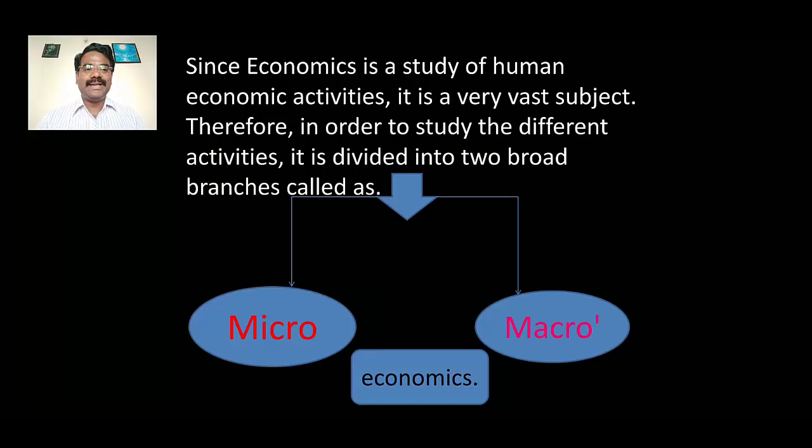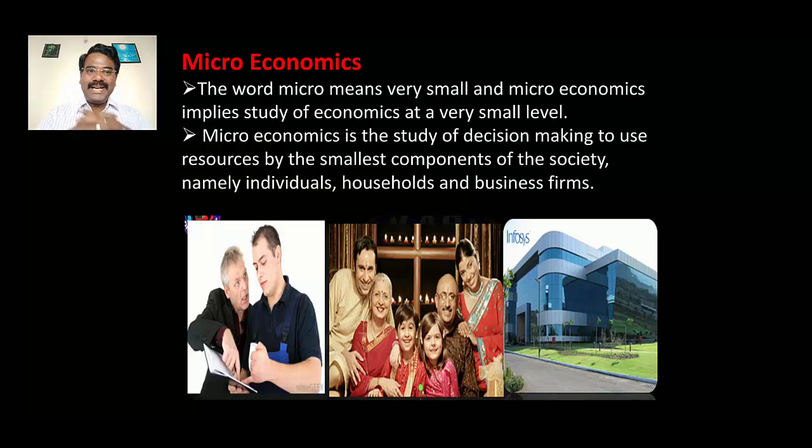We will get more information about the detailed concept of macro and micro. So microeconomics. The word micro means very small, and microeconomics implies study of economics at a very small level.